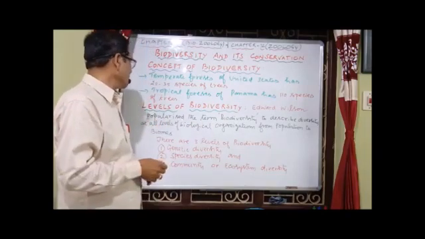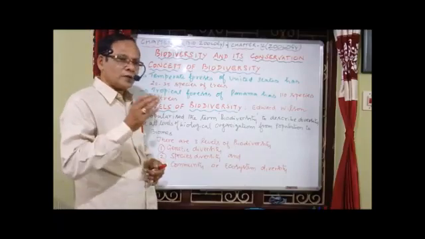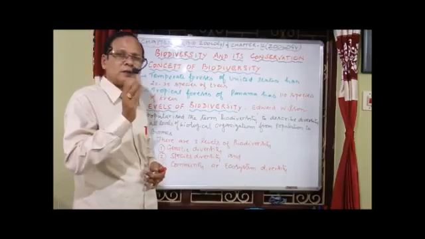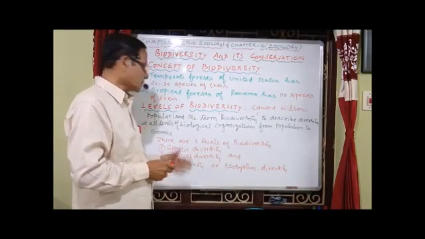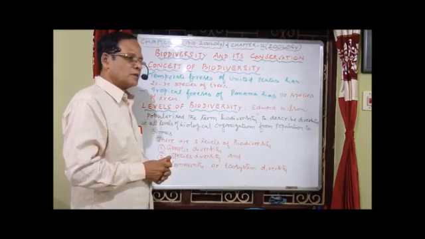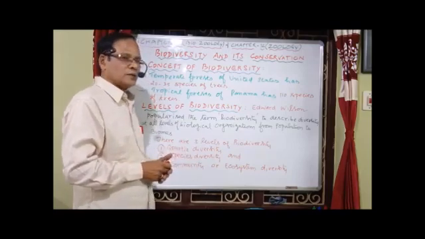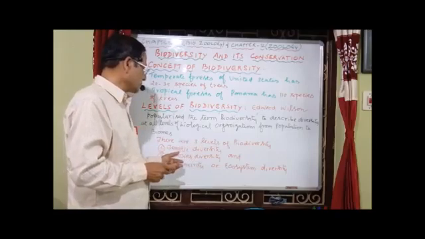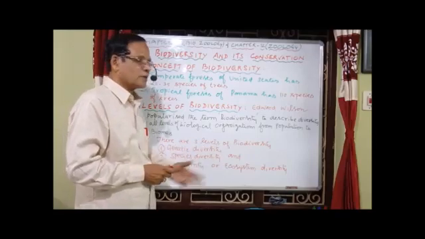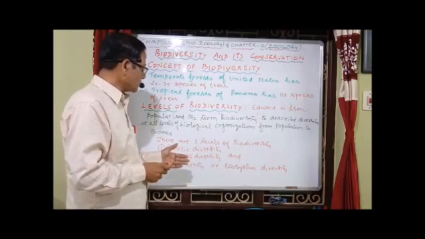Now, there are 3 levels of biodiversity. One at the genetic level, called genetic diversity. Another at the species level, called species diversity. And the third is community or ecosystem diversity. Now we have to know them one by one.